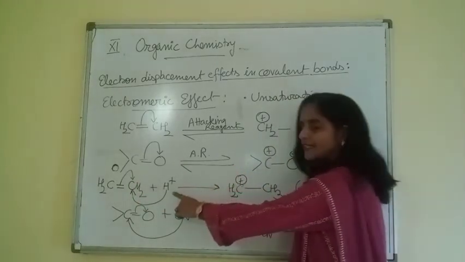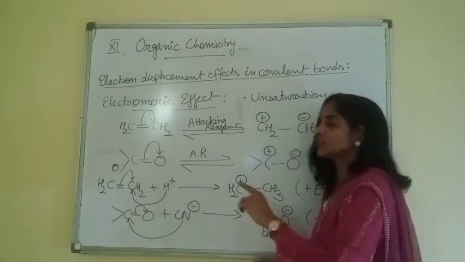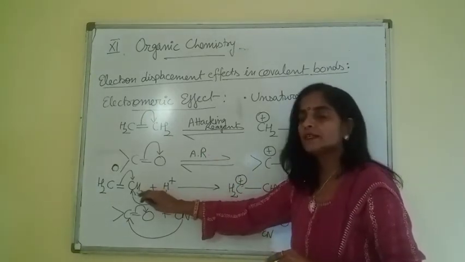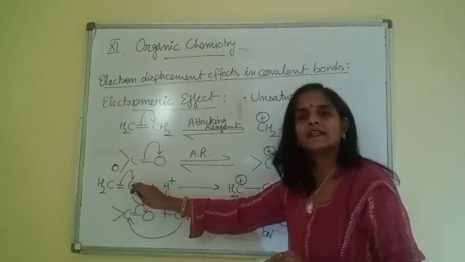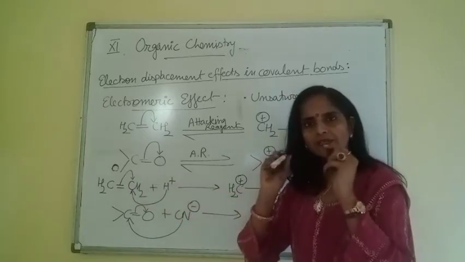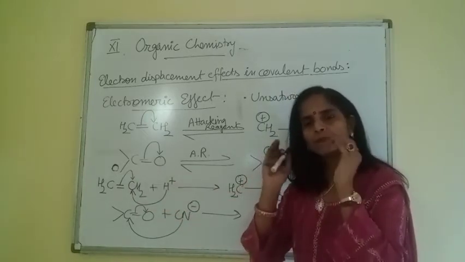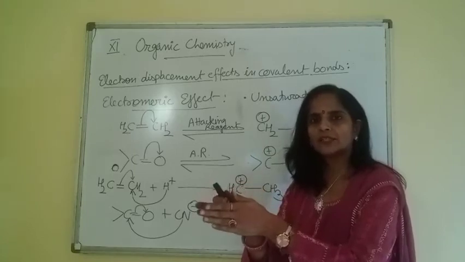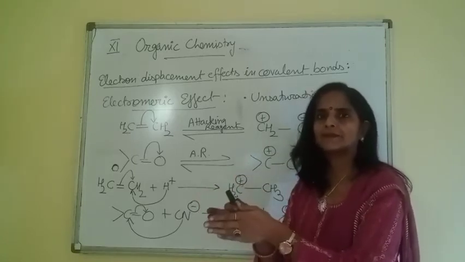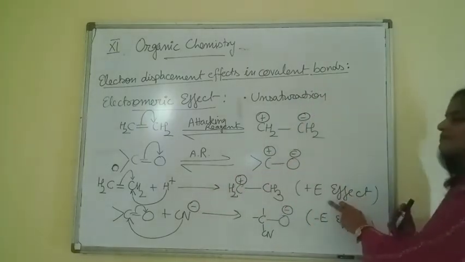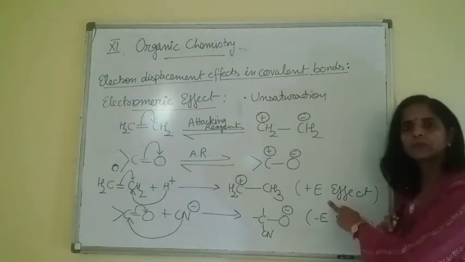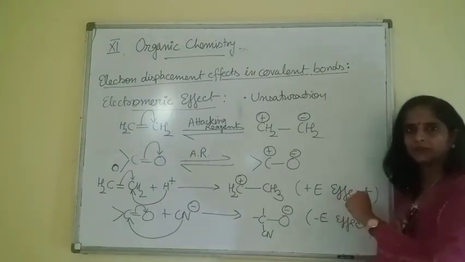When the attacking reagent takes position on that carbon where electrons are transferred. Means transference of electron and position of attacking reagent, if they are same, then that is plus E effect, positive electromeric effect.